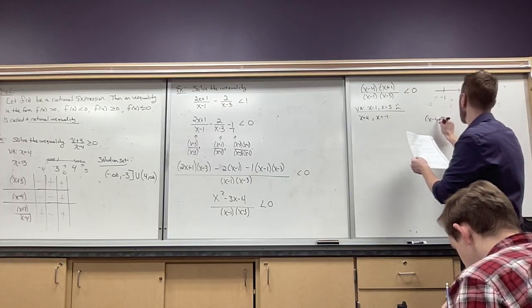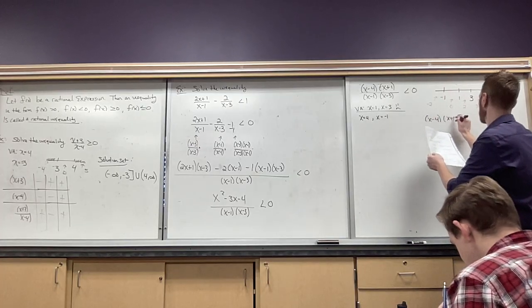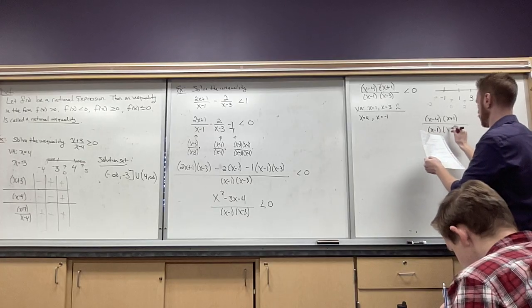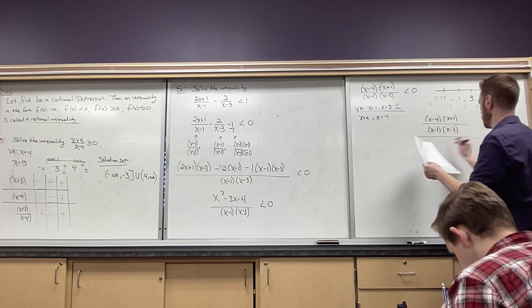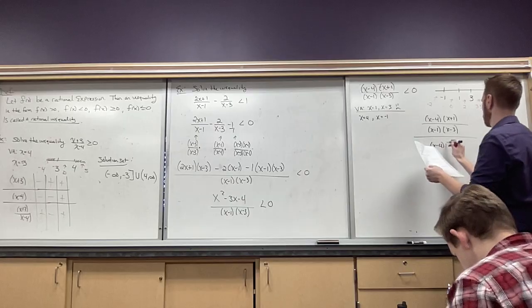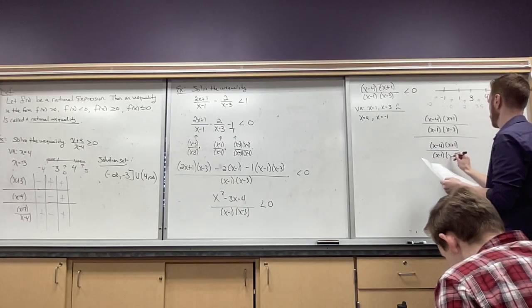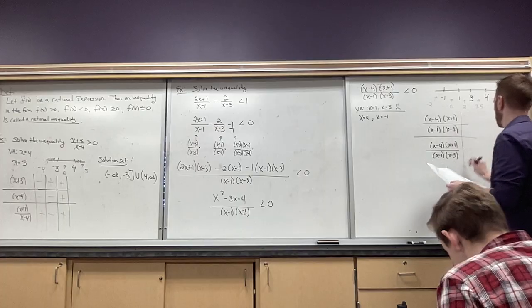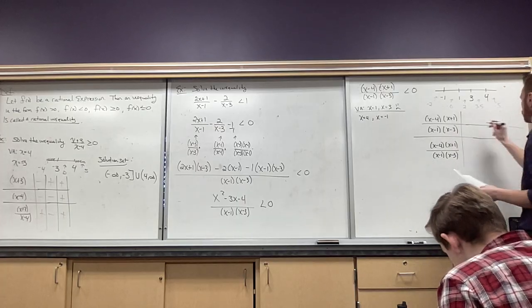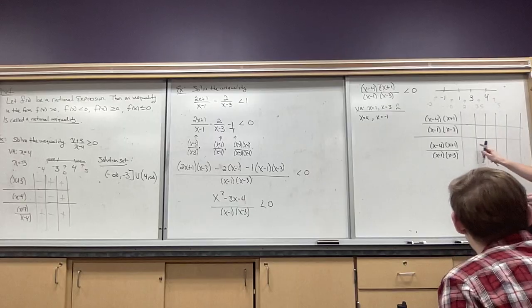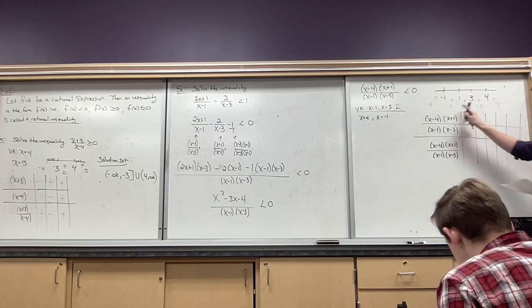I'm going to do it by signs again. So here's the numerator, denominator, and then both. Five, 1, 2, 3, 4, 5.